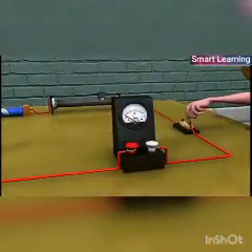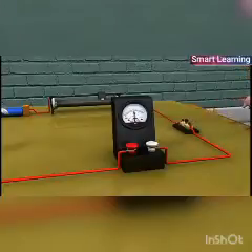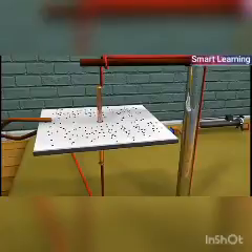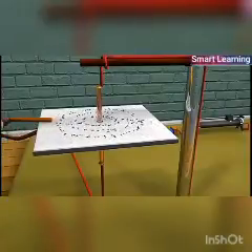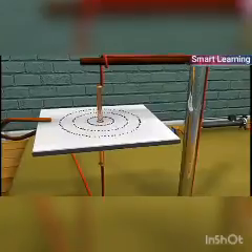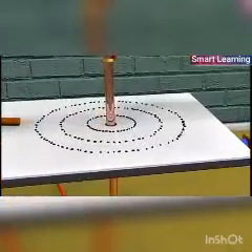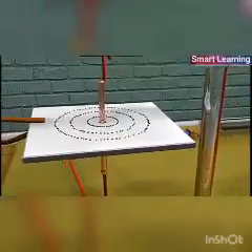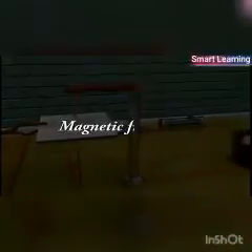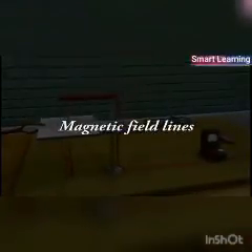Close the key so that the current flows through the wire. Gently tap the cardboard a few times. We observe that the iron filings arrange themselves in concentric circles around O. These concentric circles represent the magnetic field lines.